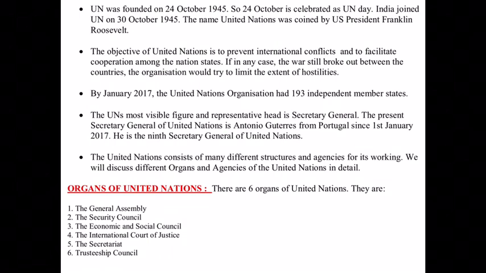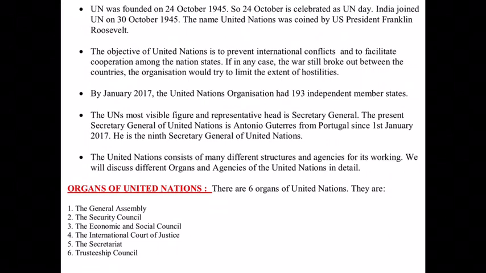Now this name United Nations, who gave this name? Everybody decided we have to make an organization. But what is the name of the organization and who has given this name? That was given by the US President Franklin Roosevelt. He has coined this name. He has made this name United Nations.